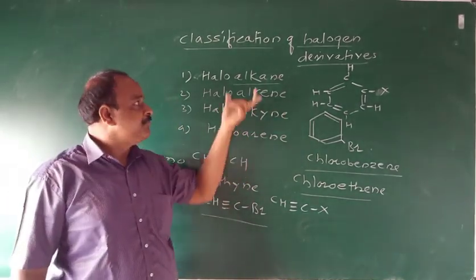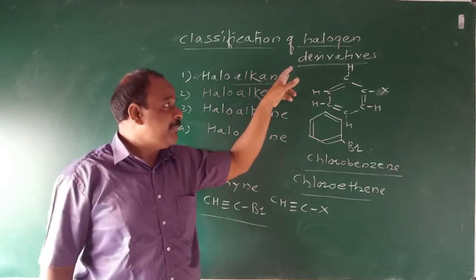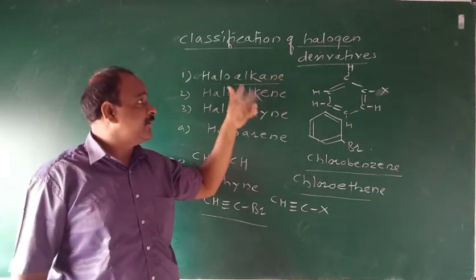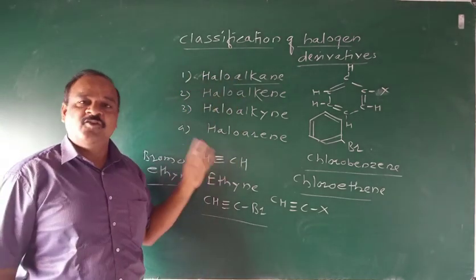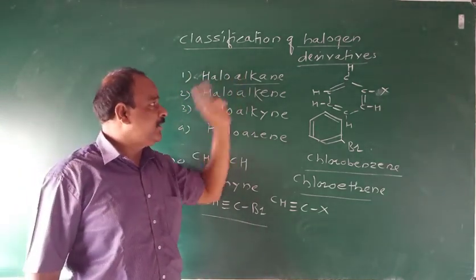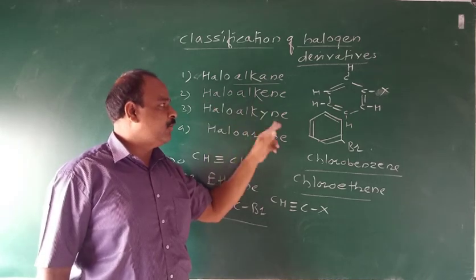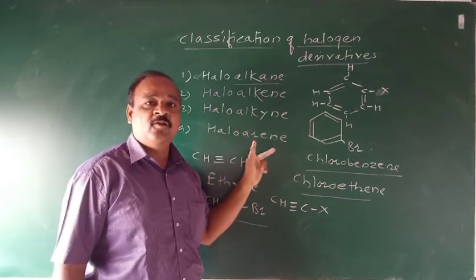Therefore, in short, depending on the carbon skeleton in hydrocarbon, they can be classified into 4 groups. That is haloalkane, haloalkene, haloalkyne, and haloarene.